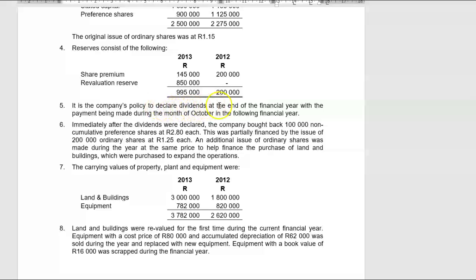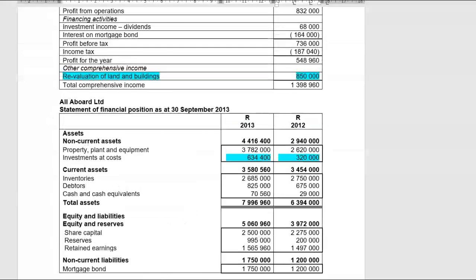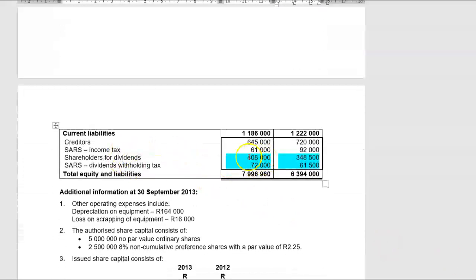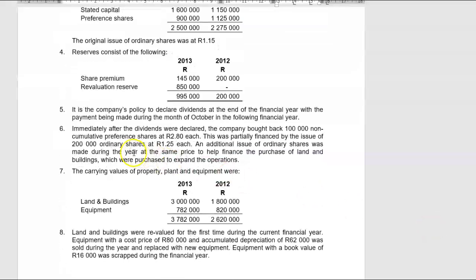It is the company's policy to declare dividends at the end of the financial year, with payment being made during the month of October in the following financial year. So strictly speaking, what should have happened then is that the previous year's dividends should have been paid in October of the current financial year, and the current year's dividends will probably only be paid in October next year. So if we look at shareholders for dividends, that should then be our dividends which we declared at the end of the year, which hasn't been paid. Although that amount there, the opening balance, should have been paid.